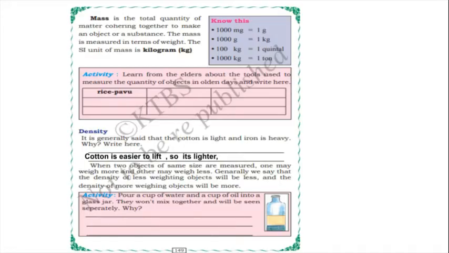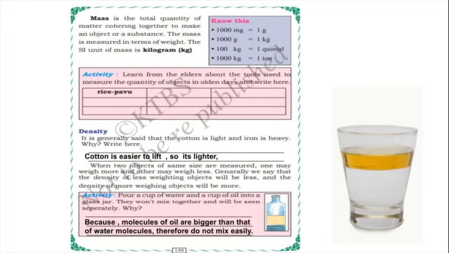Pour a cup of water and a cup of oil into a glass jar. They won't mix together and will be seen separately. Why? Because molecules of oil are bigger than water molecules, therefore they do not mix easily. So why will oil and water not mix? Because molecules of oil are bigger than water molecules.